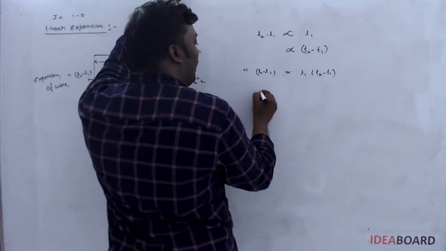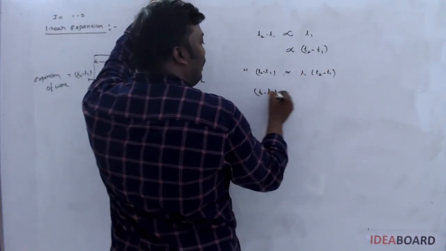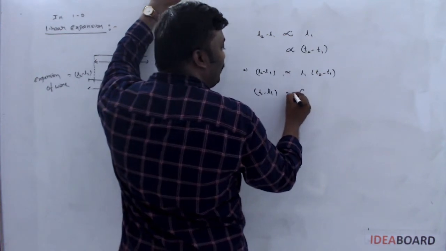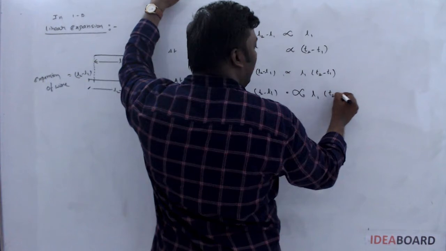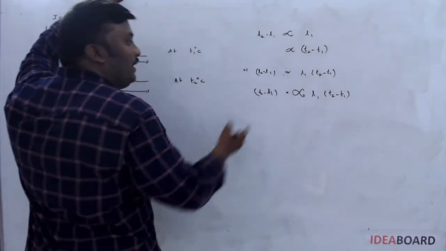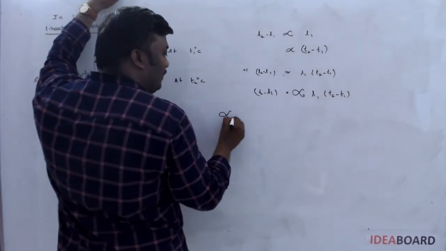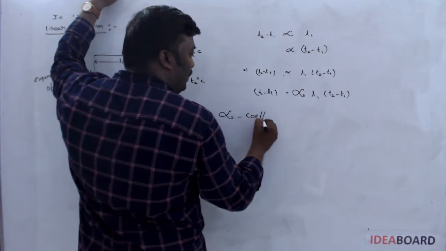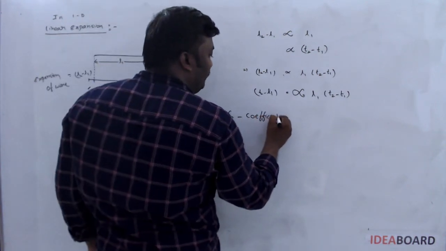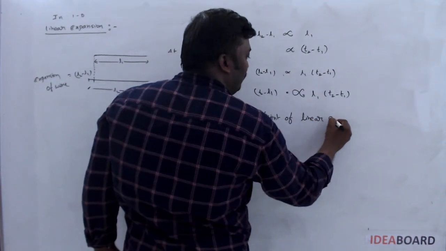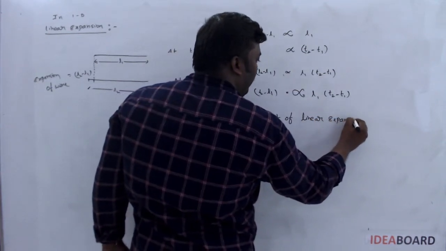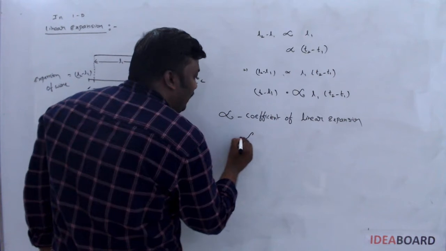If you remove the proportional sign, we can introduce one proportionality constant: L2 minus L1 equals alpha L1 into T2 minus T1. Here alpha is called the coefficient of linear expansion. So what is the value of alpha?